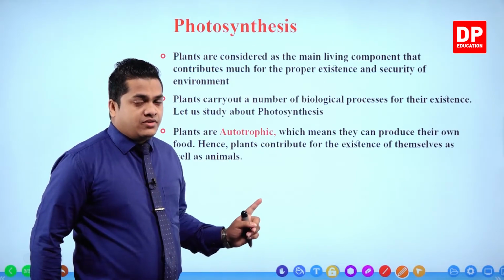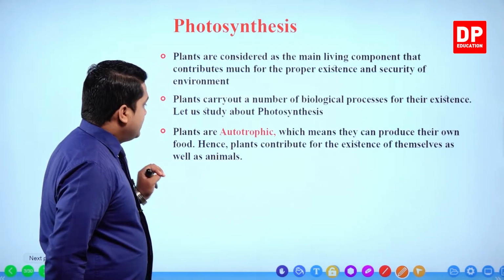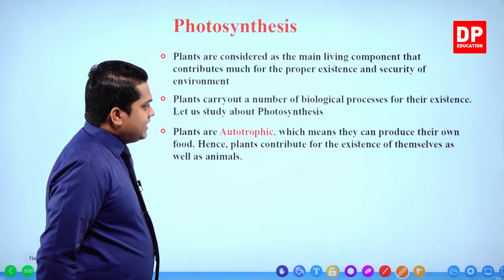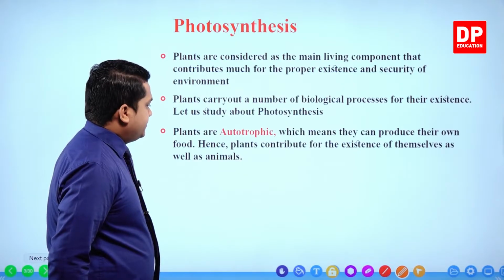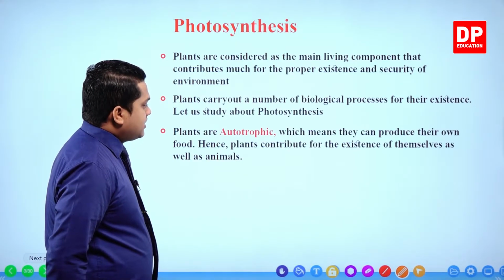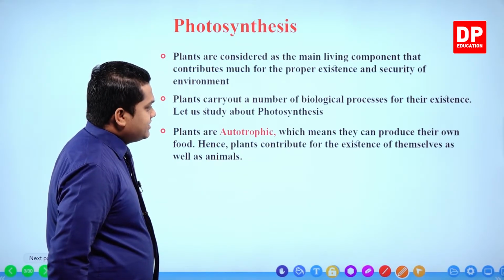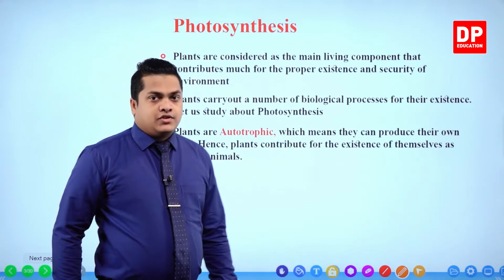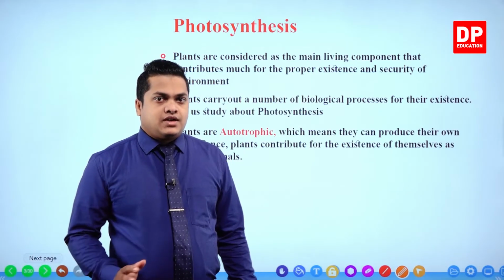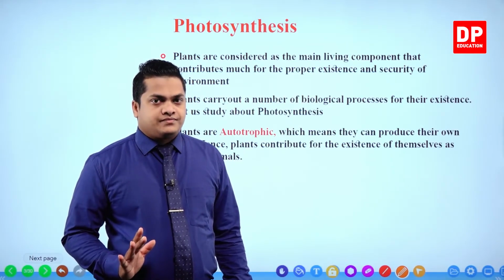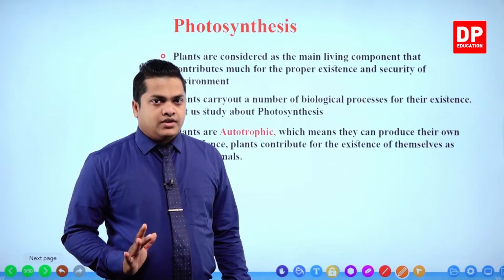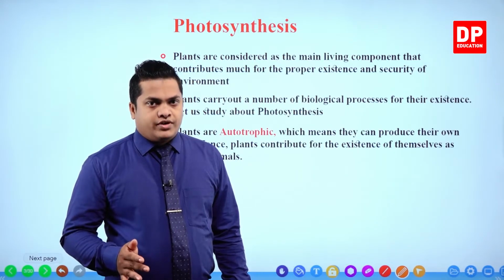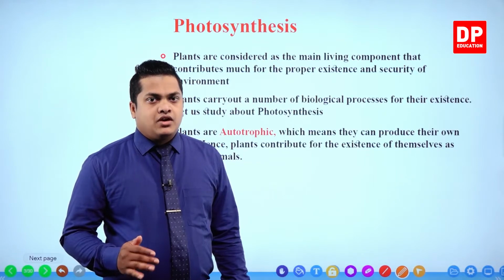Let's see what we mean by autotrophic once again. Plants are autotrophic, which means they can produce their own food. Hence, plants contribute to the existence of themselves as well as animals. So my dear children, plants are autotrophic organisms. They can produce their own food.